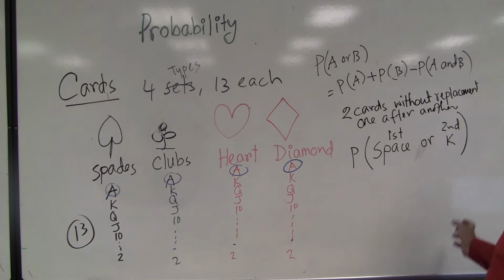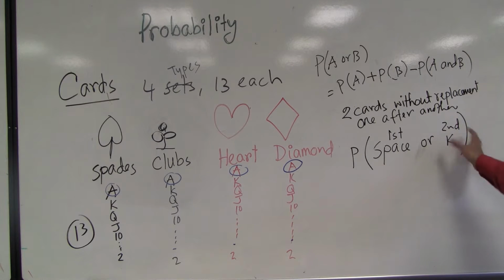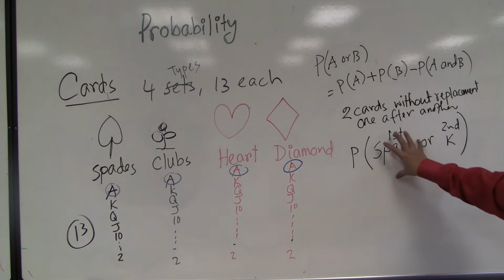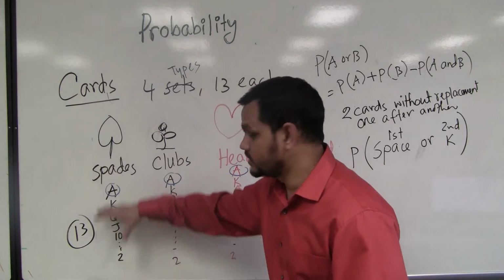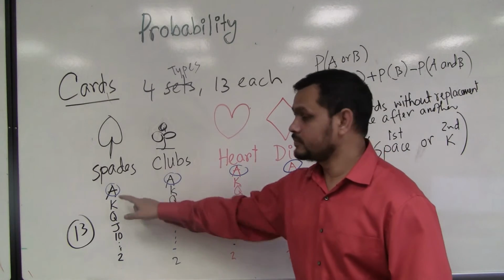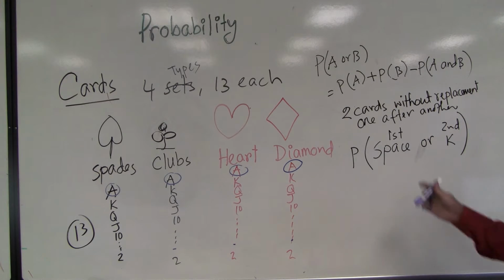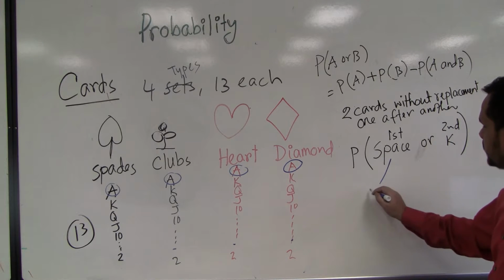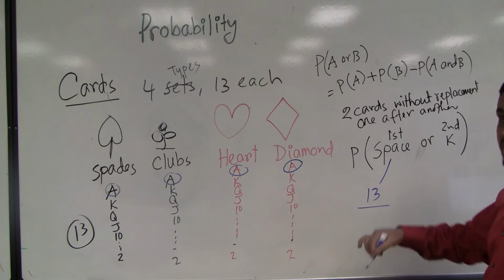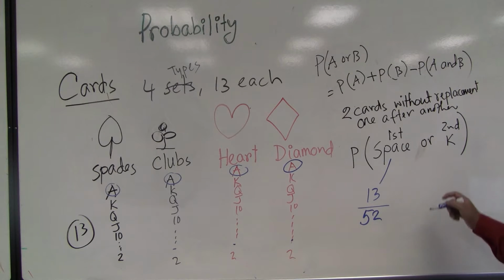So I give a huge option. First time it is spade or second time it is king. This is confusing. Spade means the whole set of 13. K means any one K. So first time spade, second time any one K. What is the probability that first time it is spade? How many spades do I have? 13. What is my total option? 52.